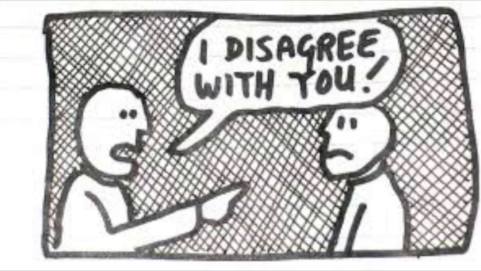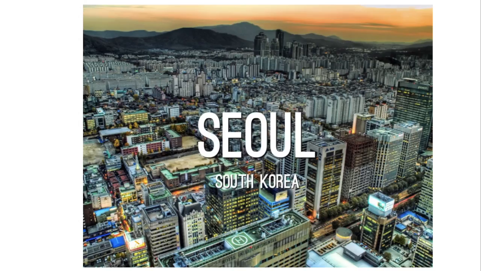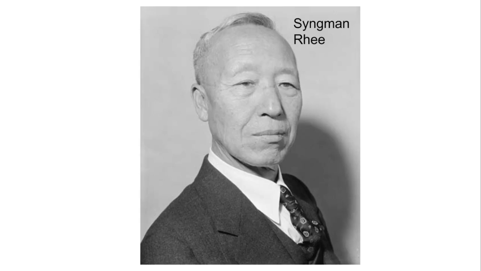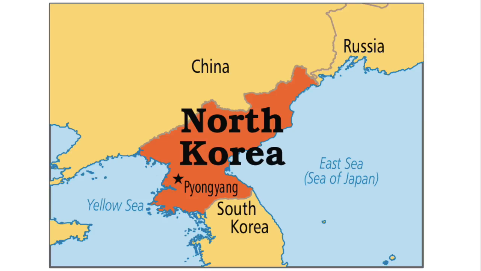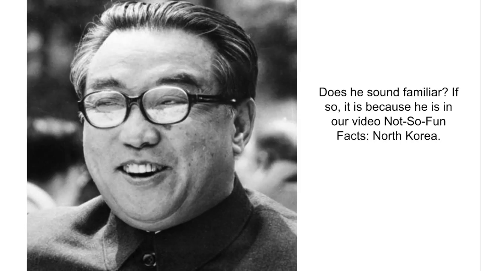The two countries could not agree on how Korea would be governed. The U.S. acted first, and in 1948 decided to create a pro-American democratic government in Seoul. That government would be led by Syngman Rhee. In response to this, the Soviet Union gave power to North Korea by setting up a communist regime in Pyongyang. This regime would be led by Kim Il-sung.